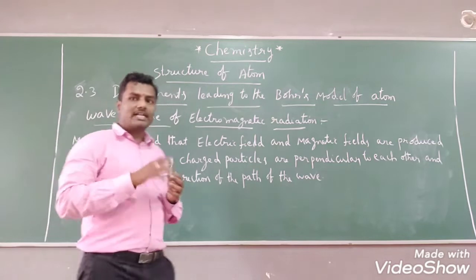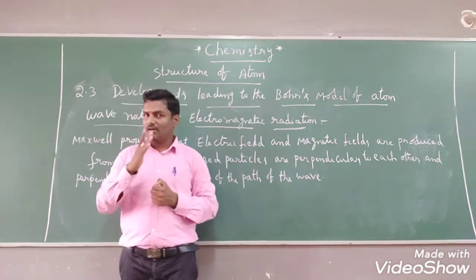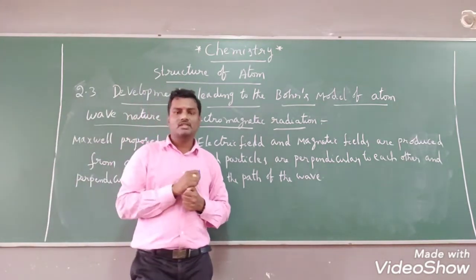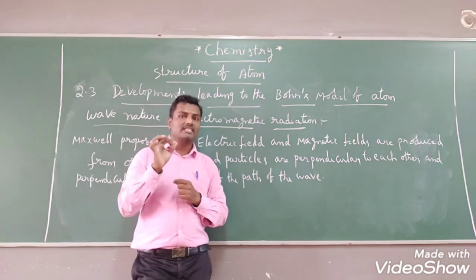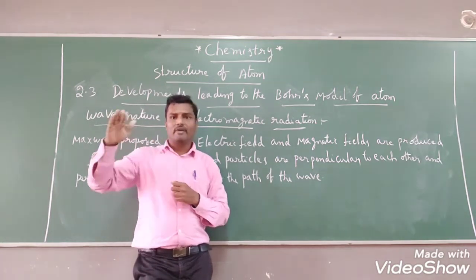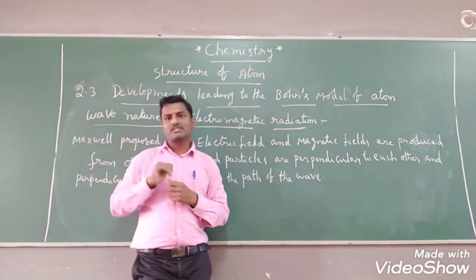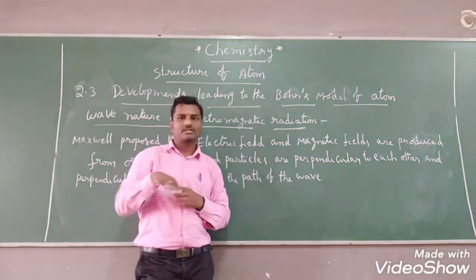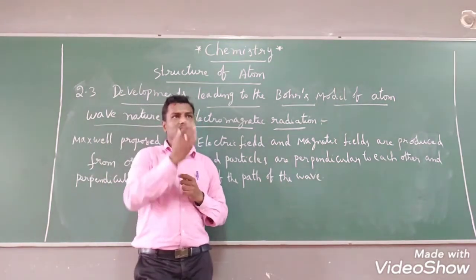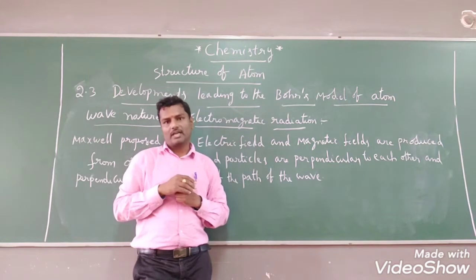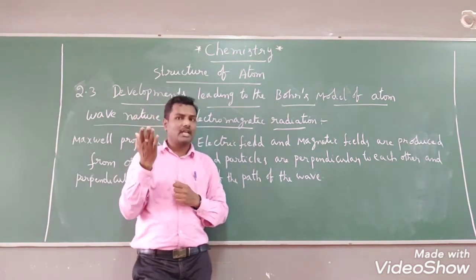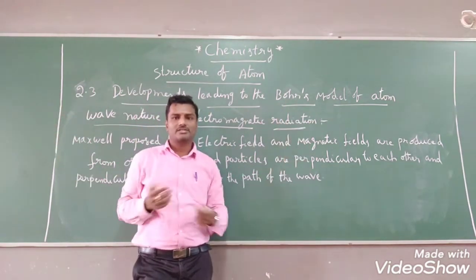We know already, according to Huygens, in previous classes only we have learnt all these things. According to Huygens, light travels in the form of waves from a luminous object in all directions, right? Luminous object in the sense what? Incandescent filament you can take. Suppose you take any ordinary light, the light travels in all directions, right?